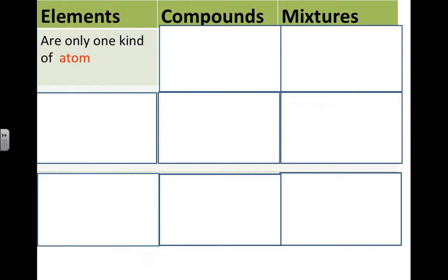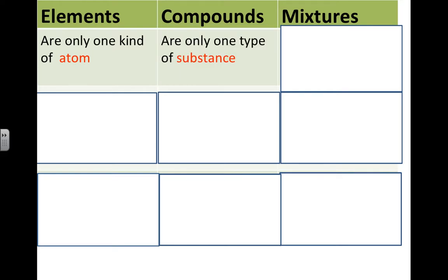Elements, compounds, and mixtures. When we talk about elements, we talk about only one kind of atom. We have hydrogen, helium, aluminum. If you take one atom of hydrogen, or two atoms of hydrogen, or three atoms of hydrogen, you have an element. So the smallest piece of an element is one atom.